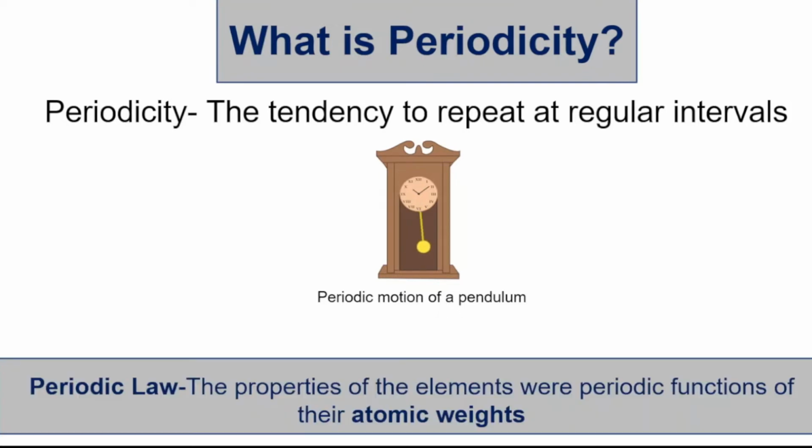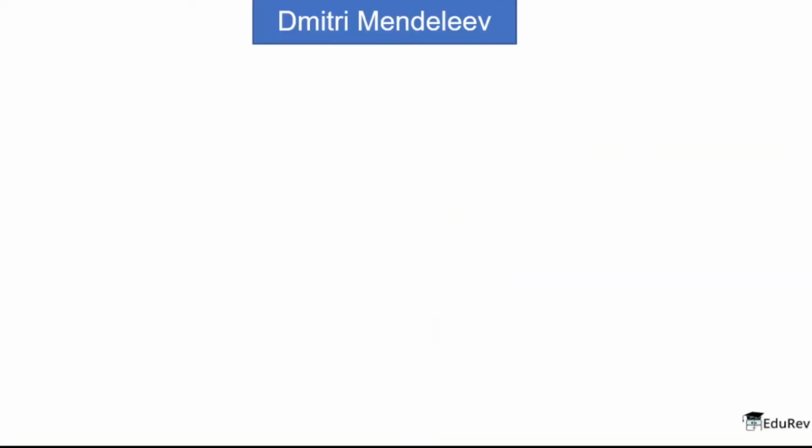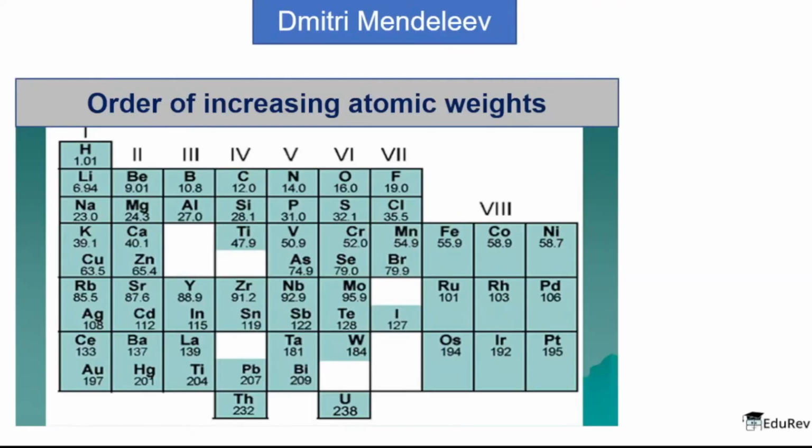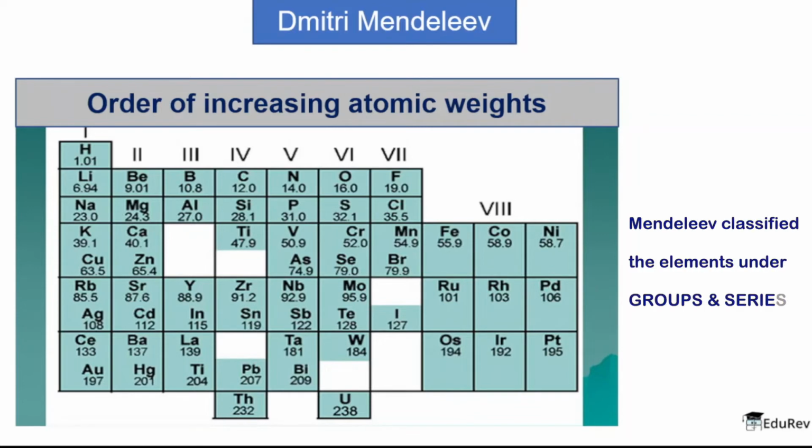The periodic law states that the properties of elements were periodic functions of their atomic weights. Let's see what this means. Scientist Mendeleev also arranged the elements in order of increasing atomic weights, and when he did that, he realized that elements having similar properties were kind of grouped together.